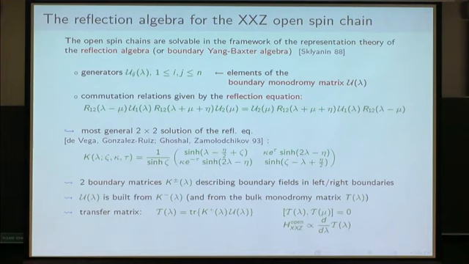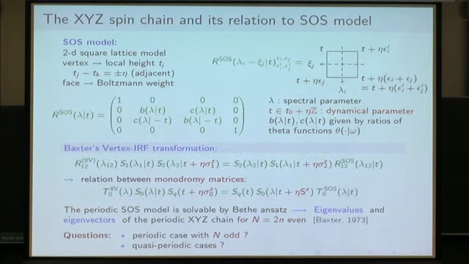Question about the XYZ, because I thought there is a way of constructing a reference state. So for the Takhtajan or something like this? Yeah, but it amounts to making this kind of transformation, because you know how to construct the reference state for this model. So of course, then you can make the vertex IRF transformation back. But what they did, in fact, Faddeev and Takhtajan is the same thing. They just didn't write it. Yes, it's the same problem. They just write it in a different way, but they do this kind of vertex IRF transformation.